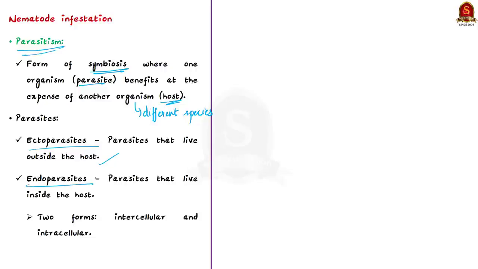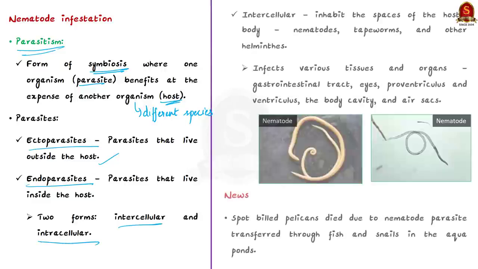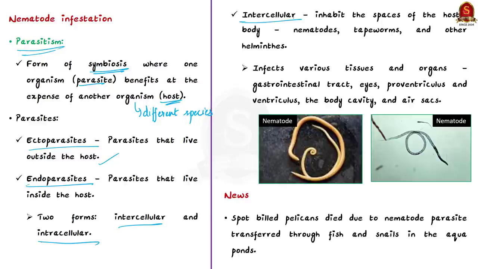Now, there are two forms of endoparasites. One is the intercellular parasites and the other one is intracellular parasites. Now, our focus is on intercellular parasites. These are the ones that inhabit the spaces of the body of the host. For example, they inhabit the gastrointestinal tract, eyes, air sacs, etc. Now, some of the examples of such intercellular parasites are nematodes, tapeworms, and even other helminths. You would have heard about tapeworms in humans. They normally inhabit the gastrointestinal tract.